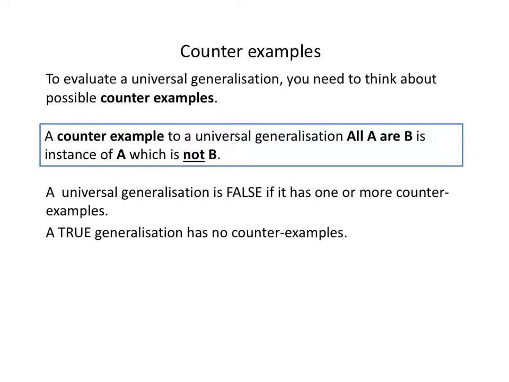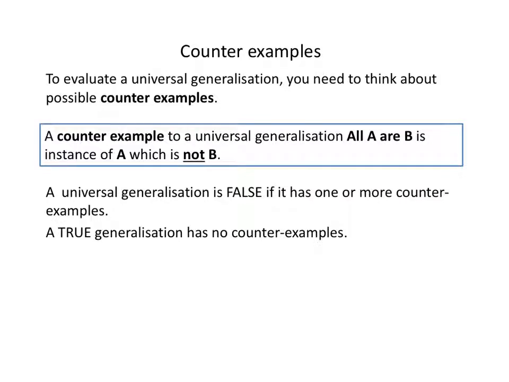So we've been talking about what a universal generalization means and how to represent them on a certain kind of diagram. We're going to talk now about how to decide whether they're true or false, and the key idea here is the idea of a counterexample. A counterexample to a universal generalization is a case which shows that the generalization is false.